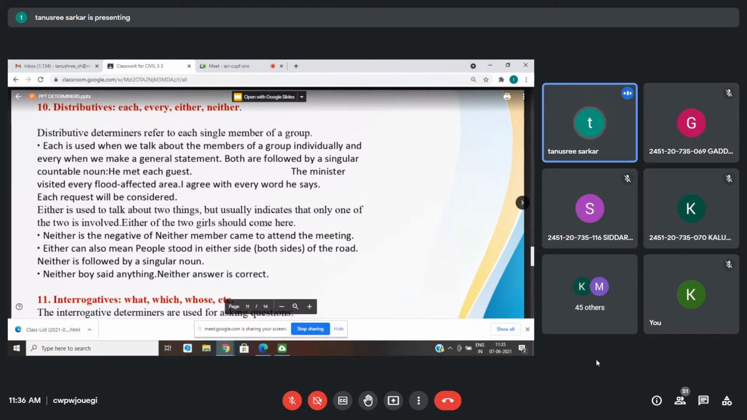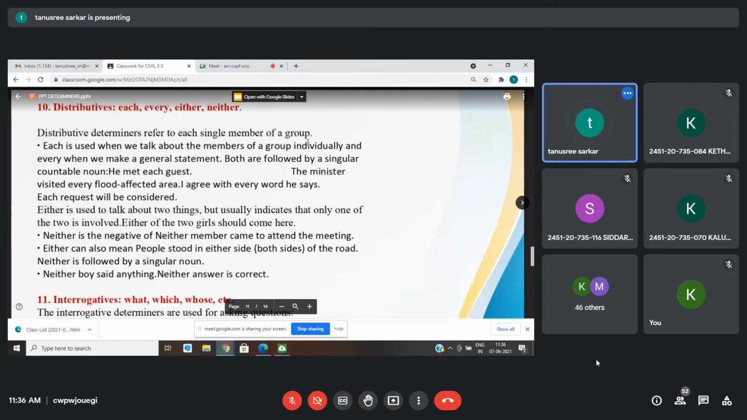If you want to use "either," then you are talking about two people picked from the group, like either of you, either of the two of you. Either and neither are used for two, not for groups. Okay, each and every are used for groups, each for one at a time, and every for all. Either and neither are used when two people or two groups are there. Either means one of the two, and neither means none of the two.